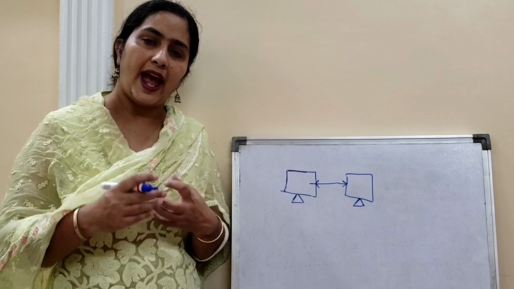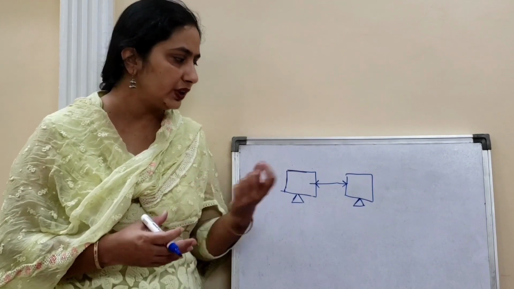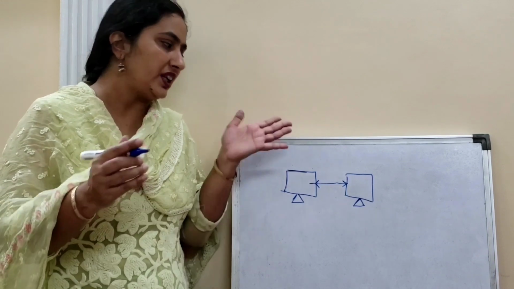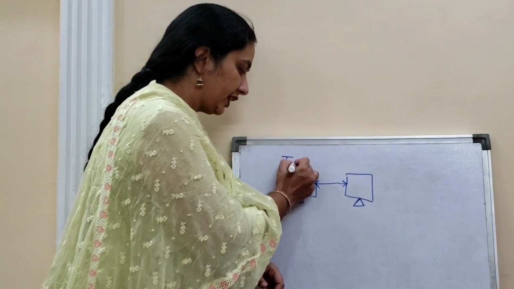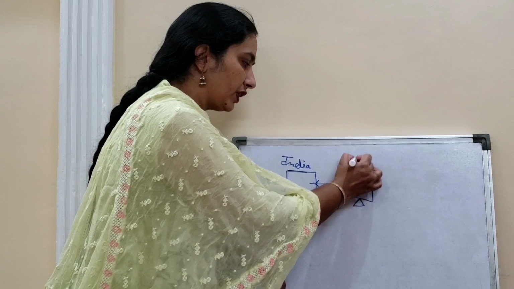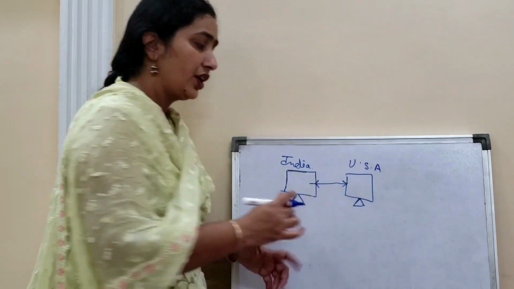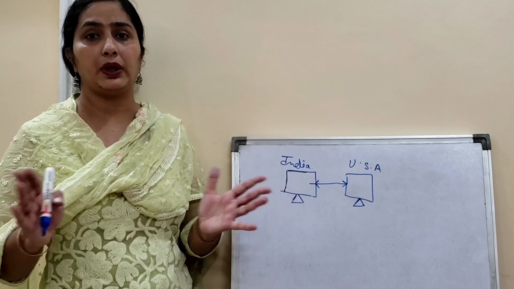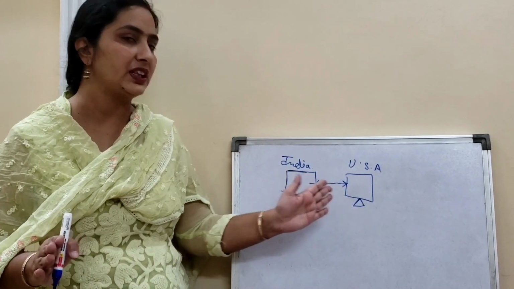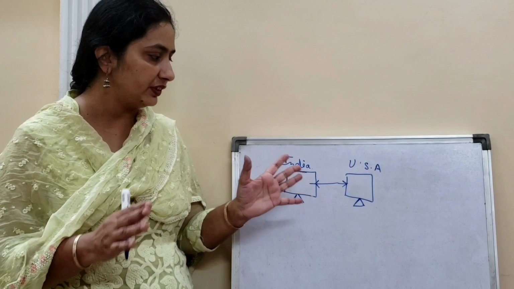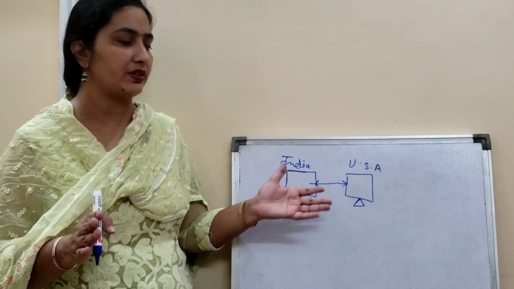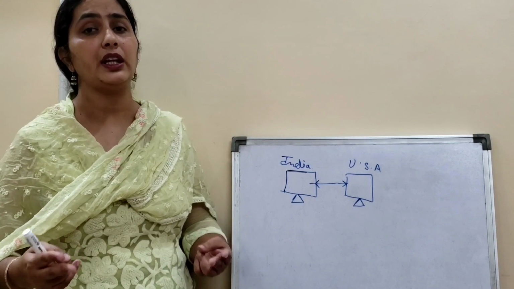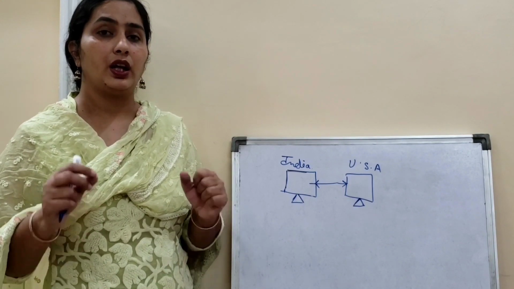Right now I am just taking one computer here in India and one computer in the USA. We have a very large distance between these two countries, so how are these two computers going to communicate with each other, that we will see.